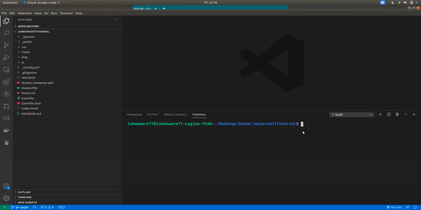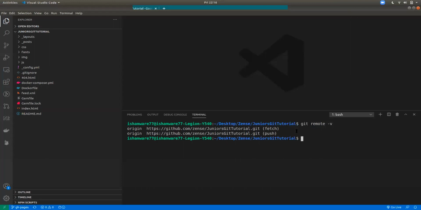You can show them, Ishan, git remote -v. You can see that the remote origin has already been set. We did not set anything, right? We just executed git clone. So you can see that origin has already been set.